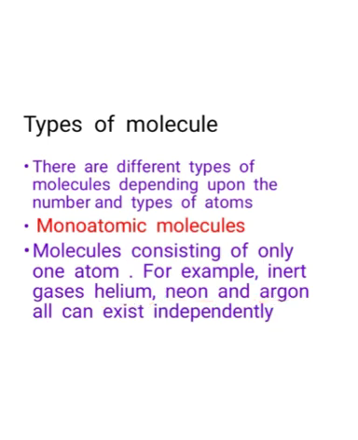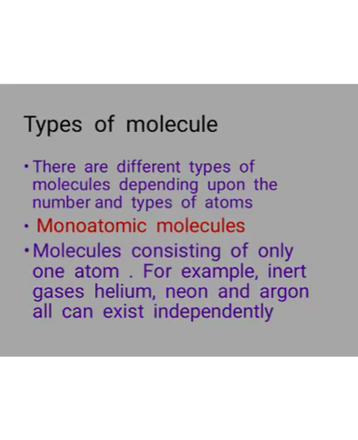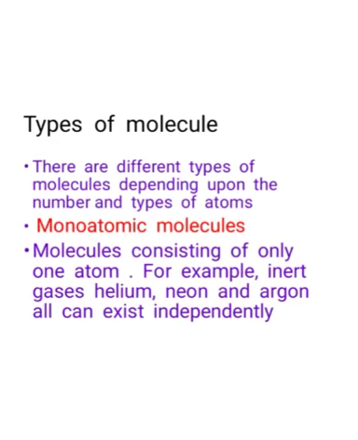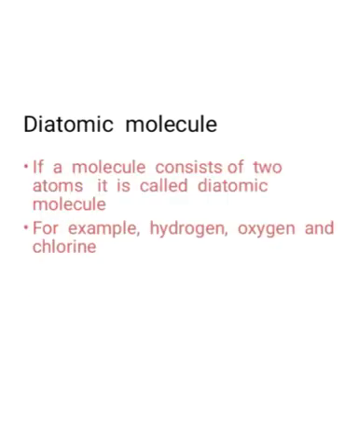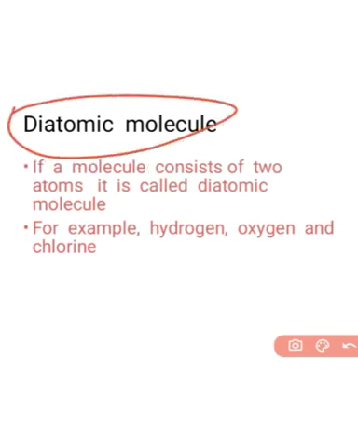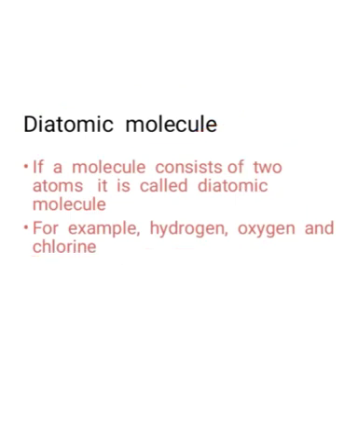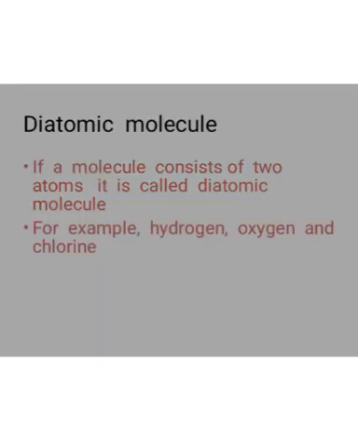So similarly, we have the other types of molecule, diatomic molecule. The word di means two. So the name indicates these are the molecules consisting of two atoms. For example, hydrogen, oxygen and chlorine. These molecules consist of two atoms. So these are examples of diatomic molecules.